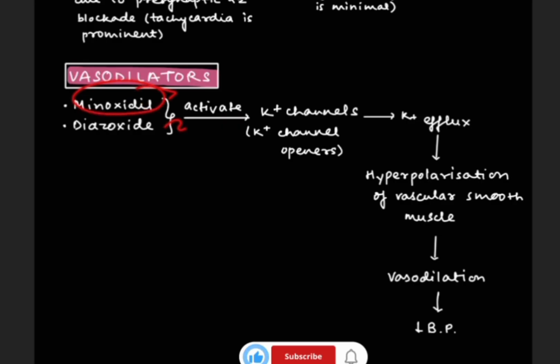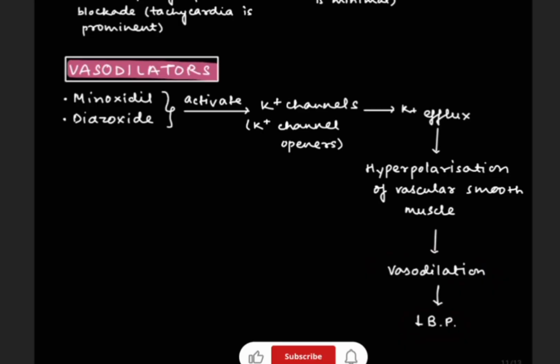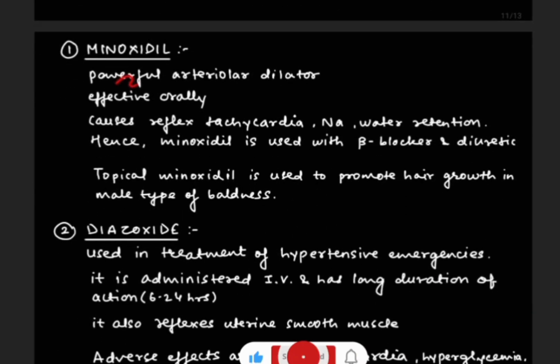So minoxidil and diazoxide, these two drugs will activate the potassium channels, which will lead to efflux of potassium ions, which will cause hyperpolarization of the vascular smooth muscle, and it will lead to vasodilation of blood vessels, and it will decrease the BP. Now we are going to see about minoxidil in detail. So this is a powerful arterial dilator. It is taken orally and it causes reflex tachycardia and sodium water retention.